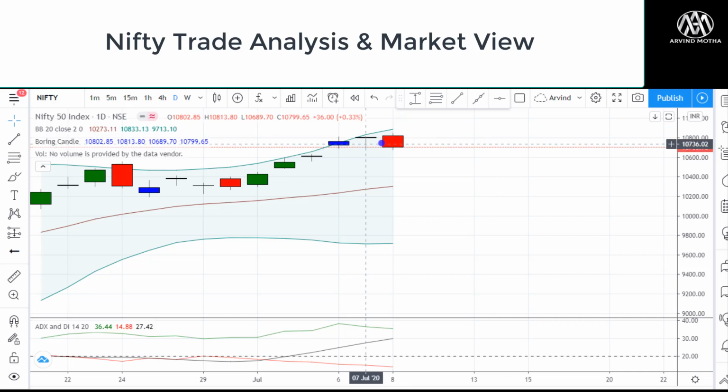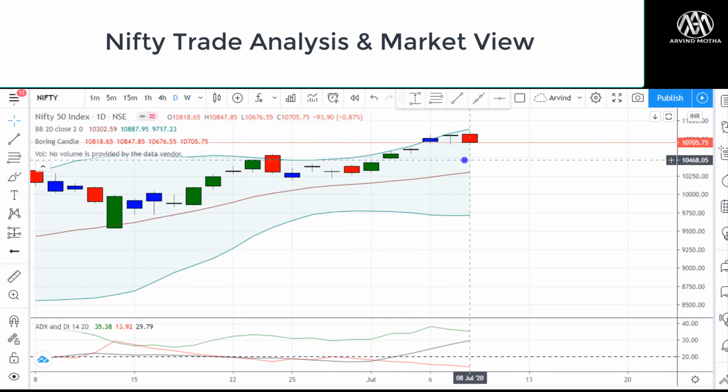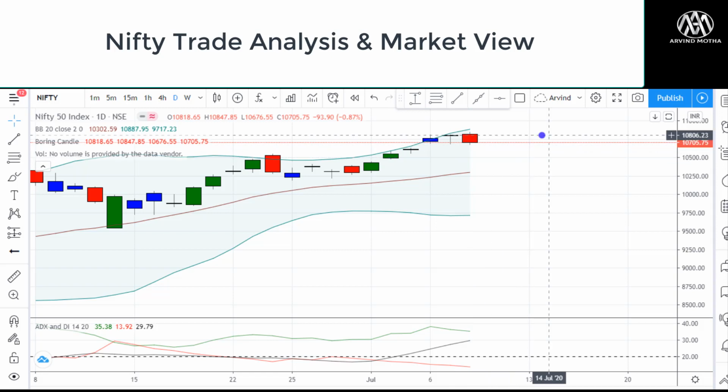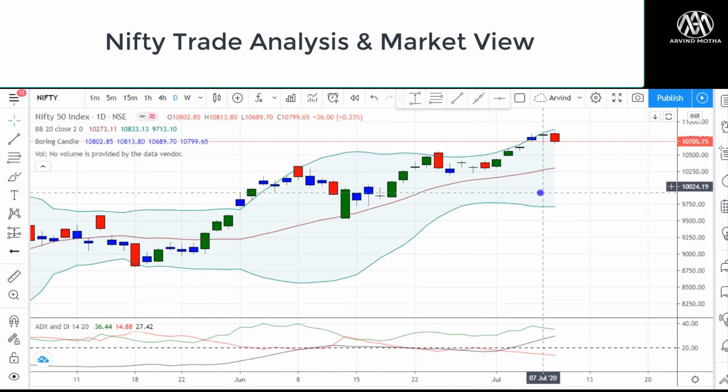In fact, Nifty formed a doji pattern and a bearish signal here, so it's going to take support at 10,600. That is the maximum point where you can start seeing some sideways movement and consolidation before we start moving up. So the trend overall still remains bullish. There's a very good chance of us testing 10,800 to 900 again, and we can start seeing more upside. So that's my view on Nifty.